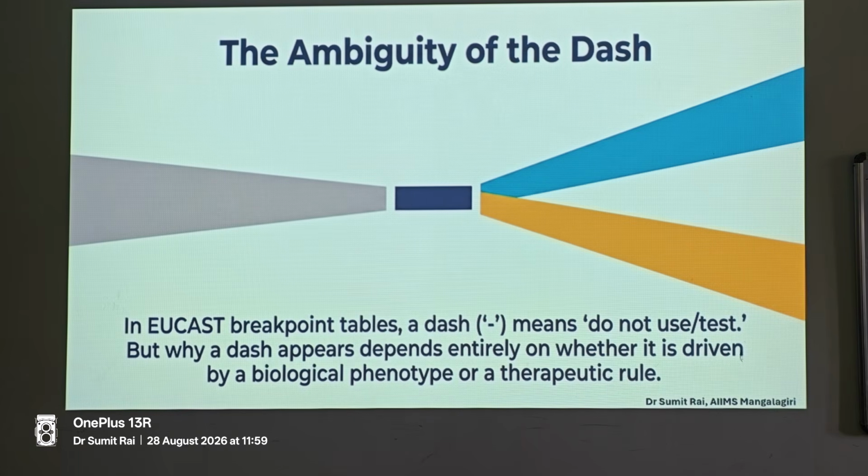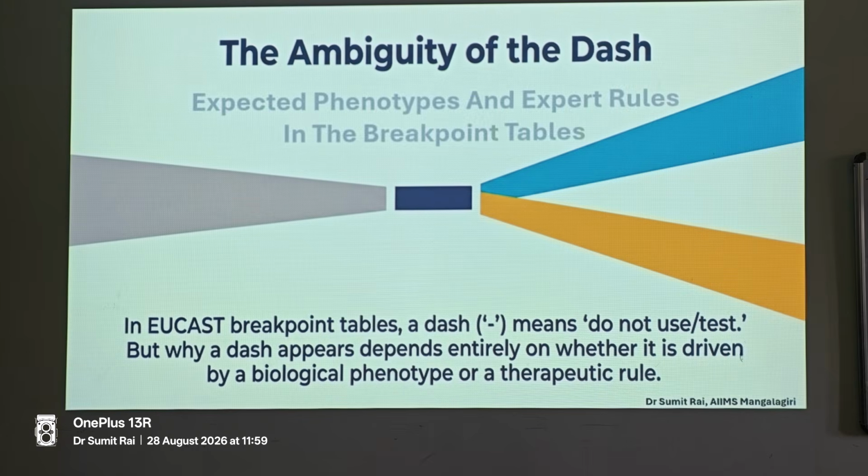But then there are a lot of dashes and missing areas. And what does the dash mean? The dash means do not use, or do not test, that particular antibiotic for that particular bug. But why the dash is there will depend on whether it is driven by a biological phenotype or a therapeutic rule. I'll detail that for you.